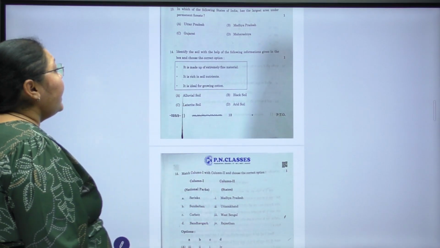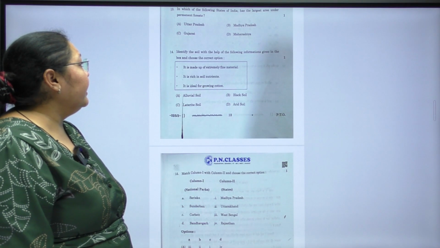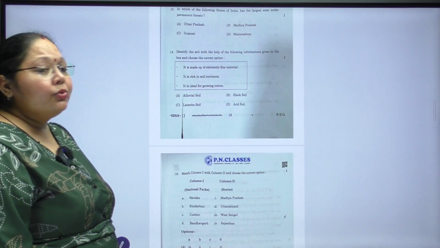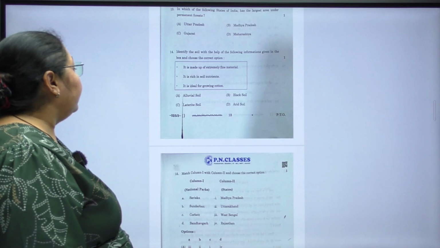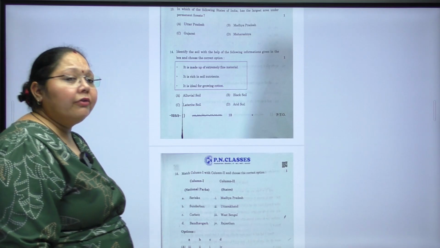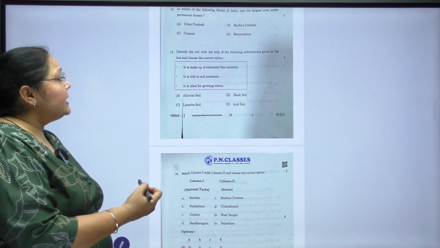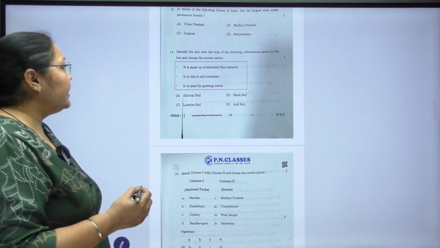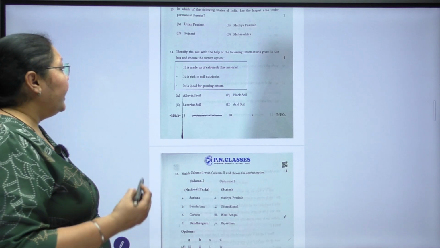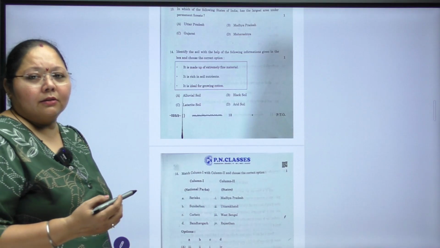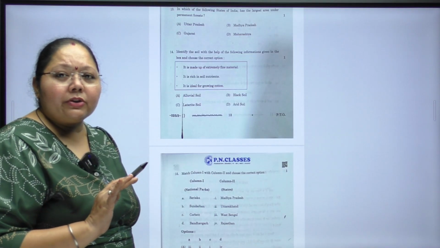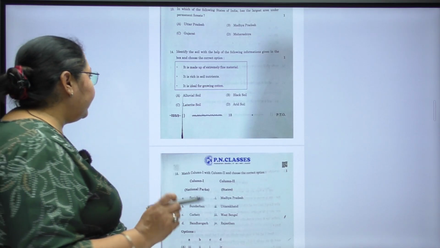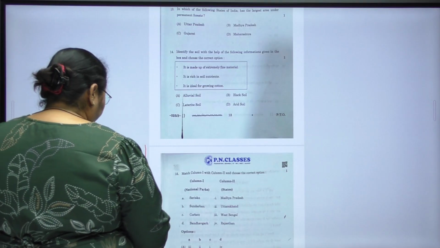Next, question number 14. Identify the soil with the help of the following information given in the box and choose the correct option. It is made up of extremely fine material. It is rich in soil nutrients. It is ideal for growing cotton. This is the easiest question for us, being the people of Gujarat. The correct answer is black soil.